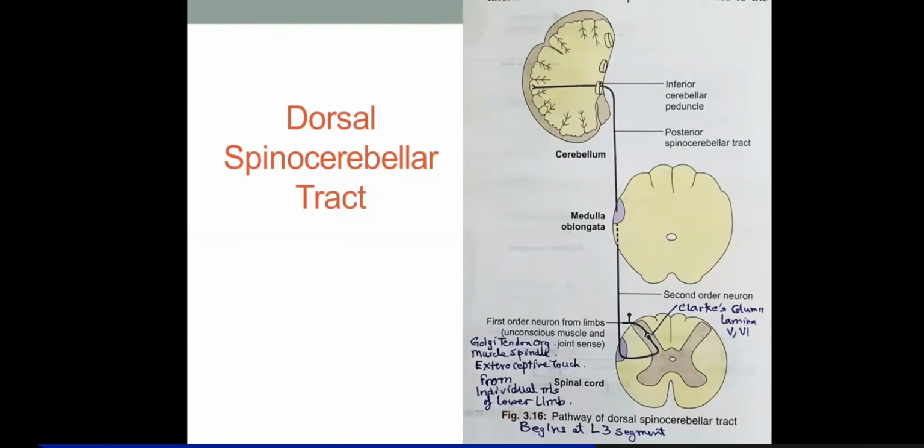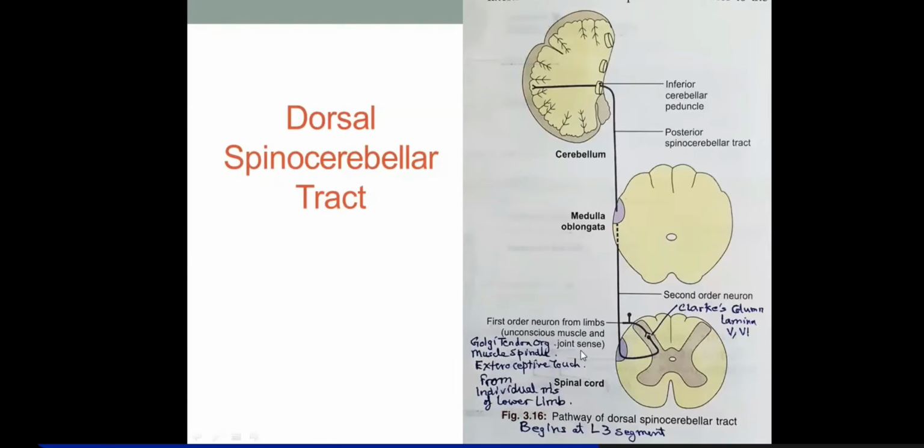These all become MCQs. So this entire tract runs ipsilaterally. Got it? Now look here about the dorsal spinocerebellar tract. The first order neurons from the limbs receive stimuli from unconscious muscle and joint sensations.